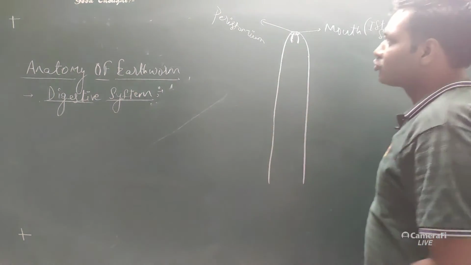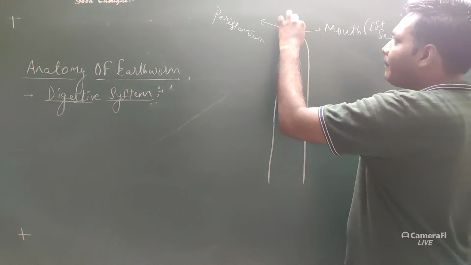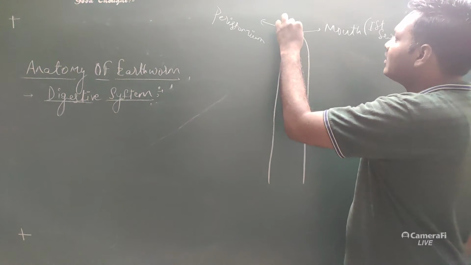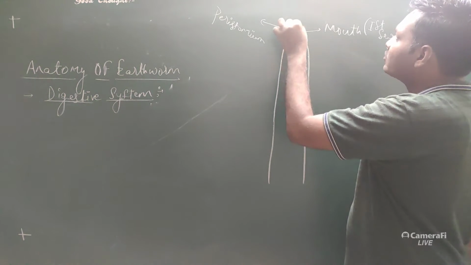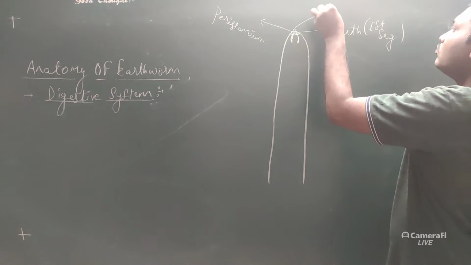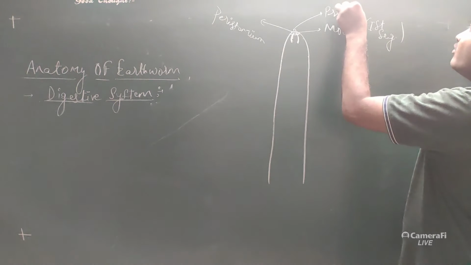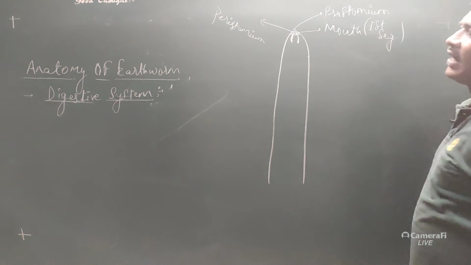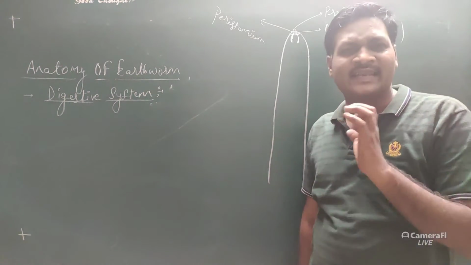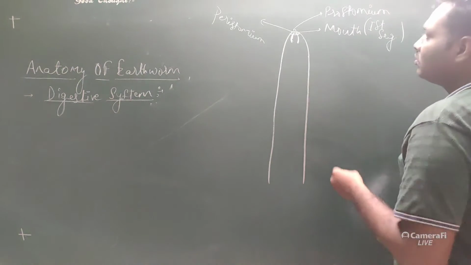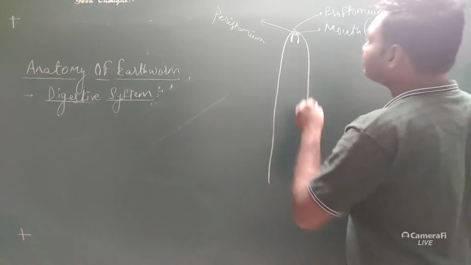And at the apex, that means at the tip of this mouth, there is a structure which is called the prostomium. And what is the prostomium? It is a kind of sensory organ which helps in digging. So it helps in the burrowing process.